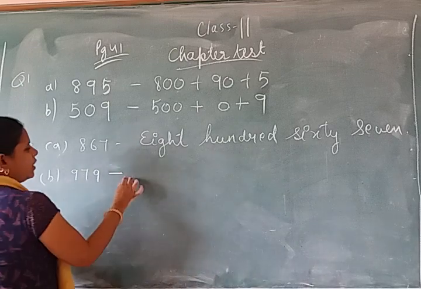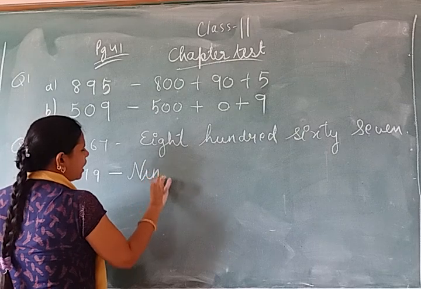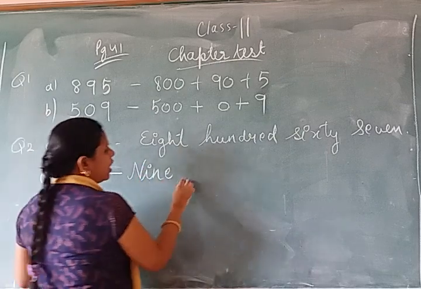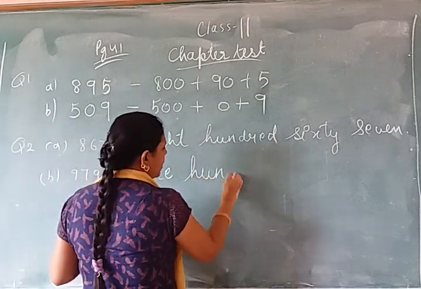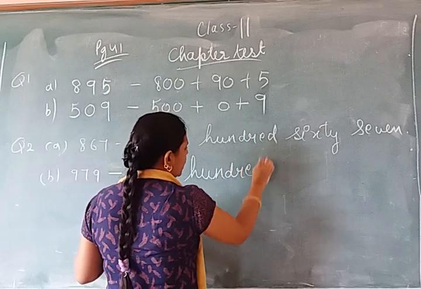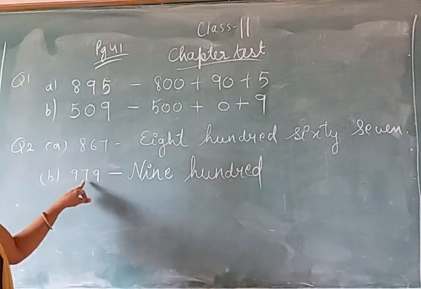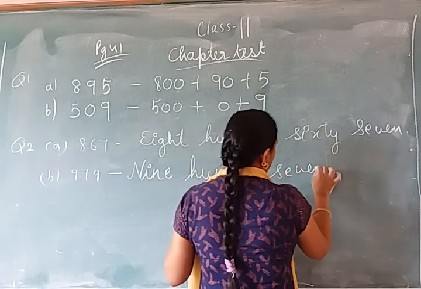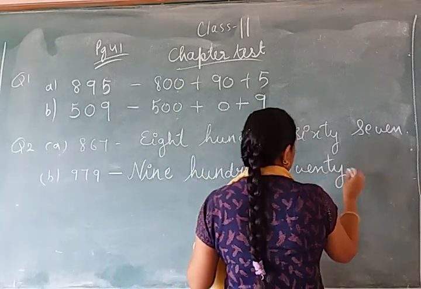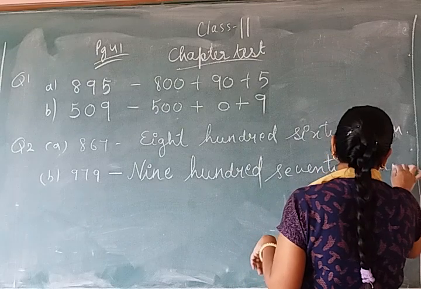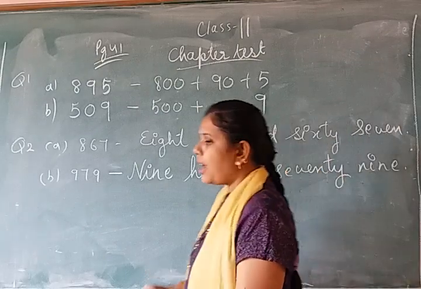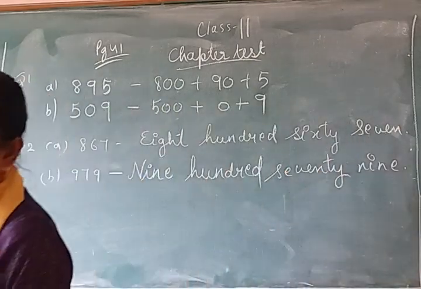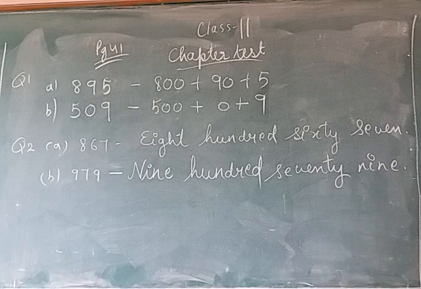So write 900, N-I-N-E, 900, H-U-N-D-R-E-D, S-E-V-E-N-T-Y, 70, N-I-N-E, 979. Copy fast.